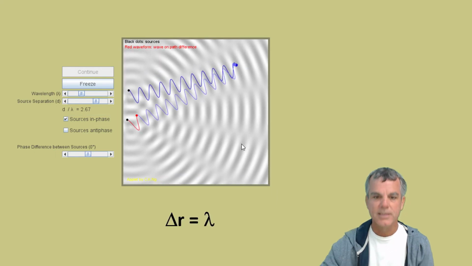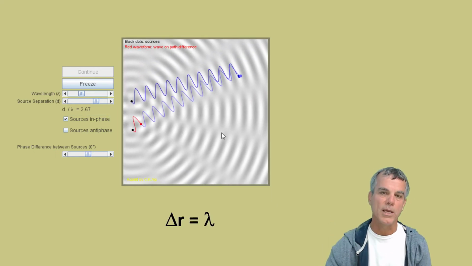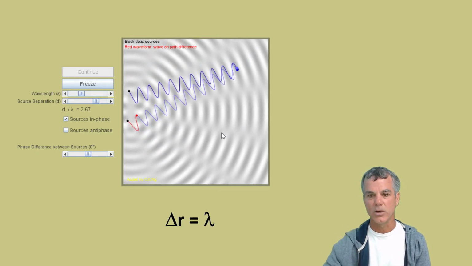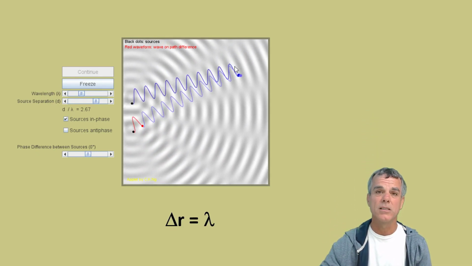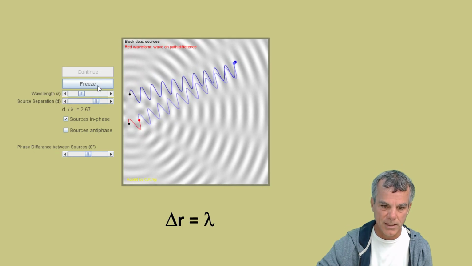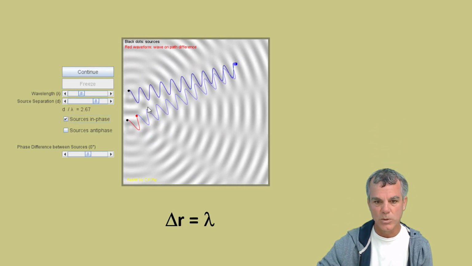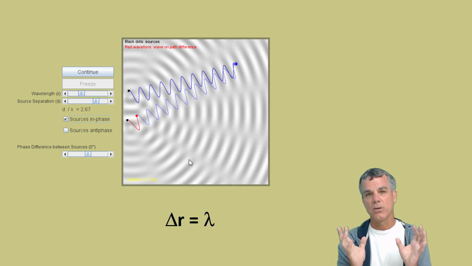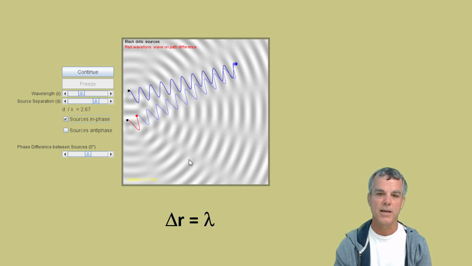So let's say in this case, the bottom wave is traveling one wavelength farther than the top wave and reaching this point here. They are still exactly in phase. And if I freeze this, what's shown in red is the path length difference, how much farther the bottom wave is traveling than the top wave.